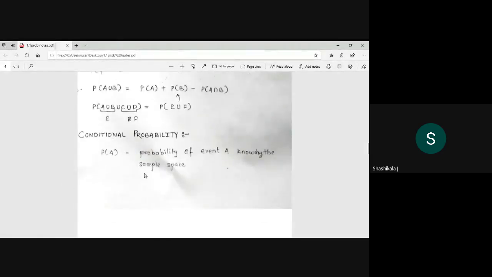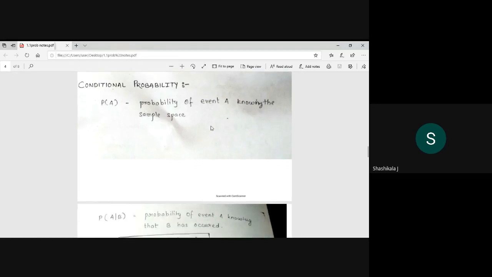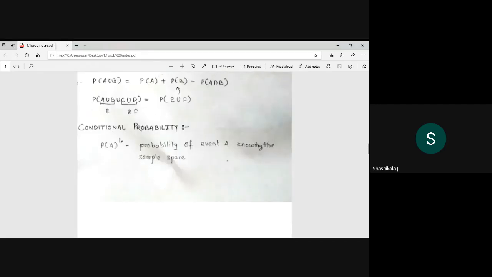So now the next is conditional probability. What I mean by conditional probability is the probability of the event A knowing that B has occurred. Please do not get confused by the notation, because we always use the notation P of A by B, or usually we will use P of x given y, something like this.